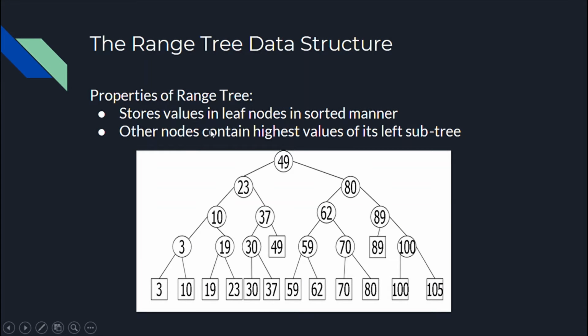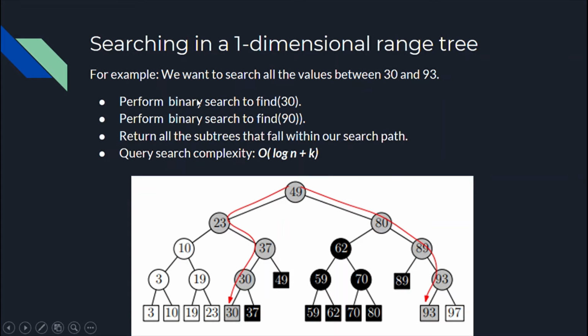Now, to find the points within that range, we can simply apply binary search on 31 and then on 90. For the final answer, we will simply traverse all the nodes falling between them and return them in our results. And here we have the desired results.